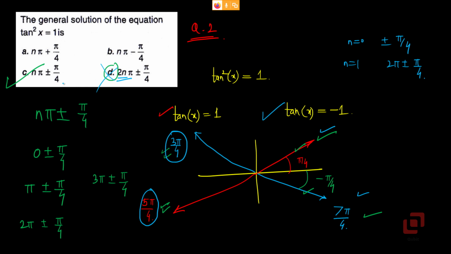And A and B are not correct either, because in A we are not considering the solution with minus pi by 4. It's only n pi plus pi by 4, and in B, the solution that's not being considered is plus pi by 4 and related solutions, because it is always n pi minus pi by 4. So option C. Question 3.